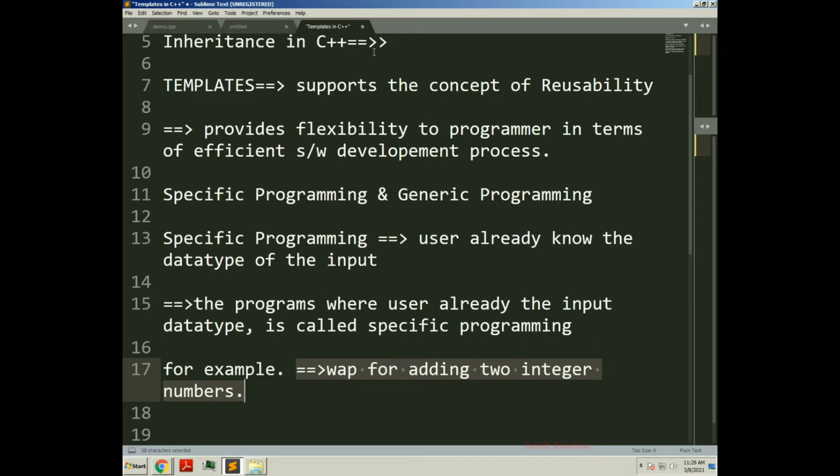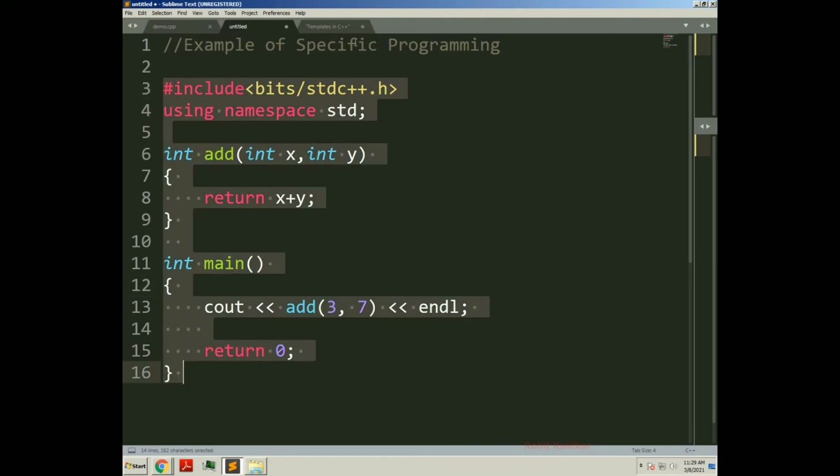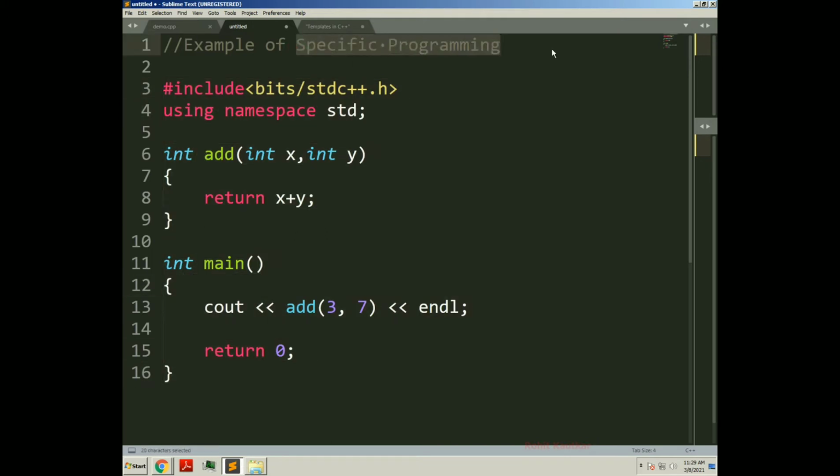For example, I will show you one program regarding this. Write a program for addition of two integers. See this. This program is an example of specific programming. How? See here. In the main function I am calling one add function. Here is the definition of the add function.